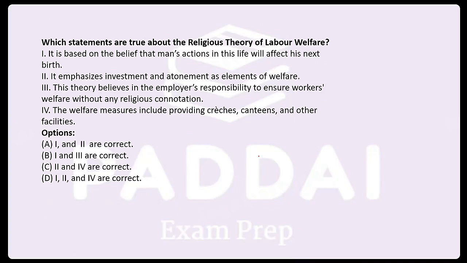The welfare measures include providing crèche, canteens, and other facilities. So the answer is how?